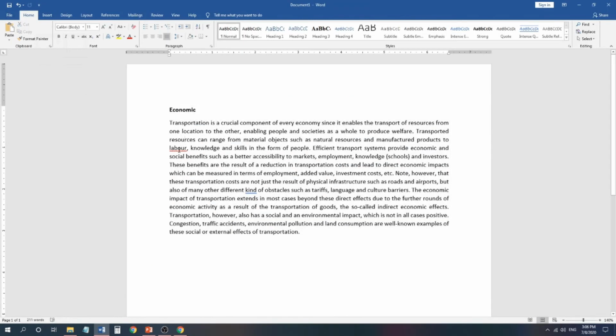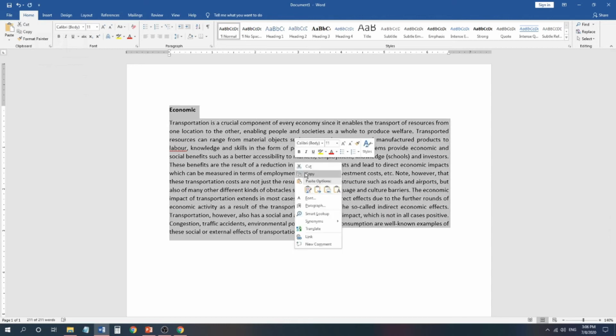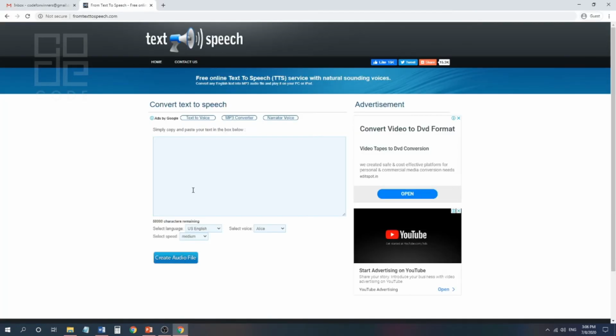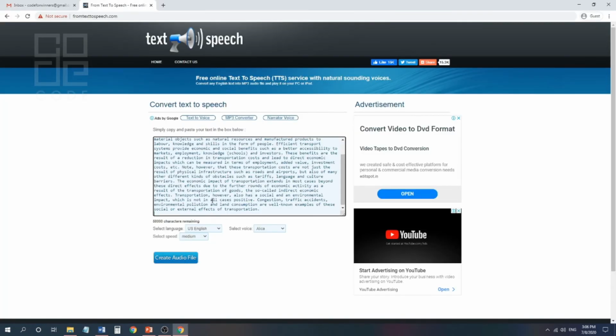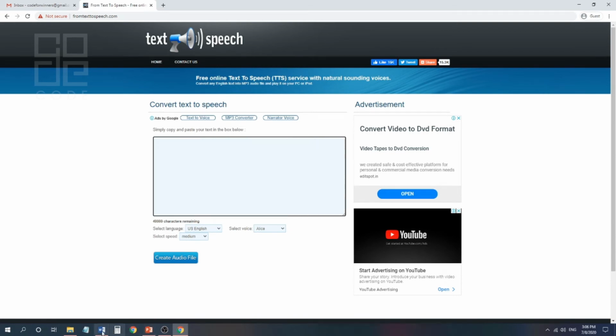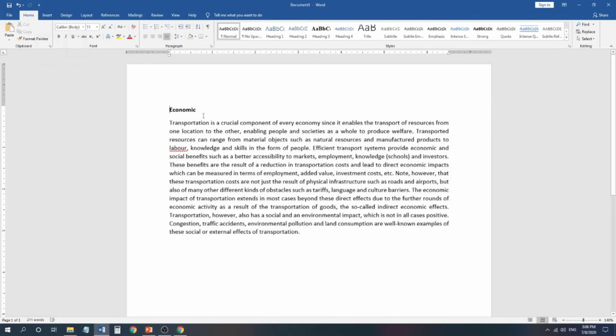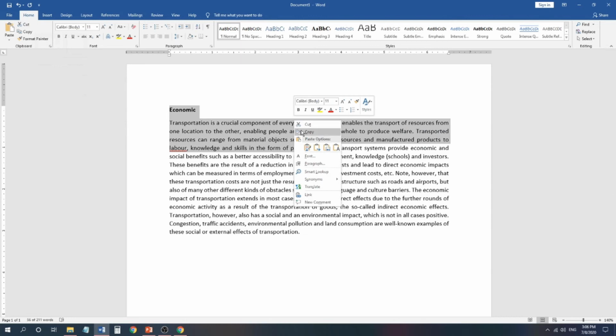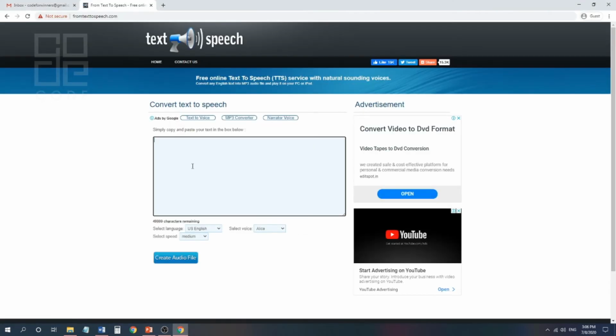I have made a Word file with just sample material. I typed it and kept it ready to convert to audio. You can select the entire content and paste it in this text box. But I suggest you do it in small paragraphs, one by one. That will be easy to process, and it is also easy for you to upload to your learners.